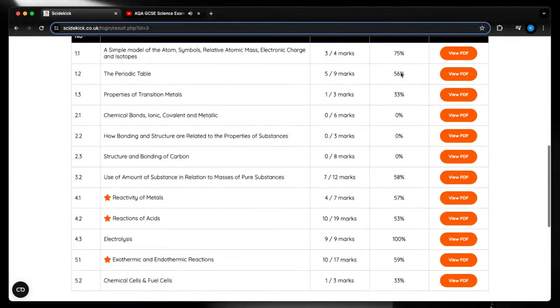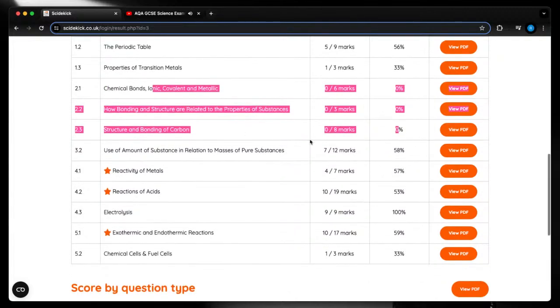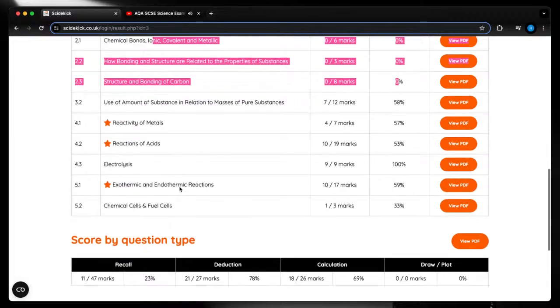So what I would do is look at this and go, okay, actually, there's 0 out of 6 on this, so I really need to work on my bonding: chemical bonds, ionic, covalent, metallic. Oh, look, again, bonding, I'm really not very good at that because I got 0% on that. And all this bonding is structured, so it can show you very clearly which areas you need to work on. Any ones with stars are the most examined topics. So if you're bad in any of these, then definitely make these a priority.